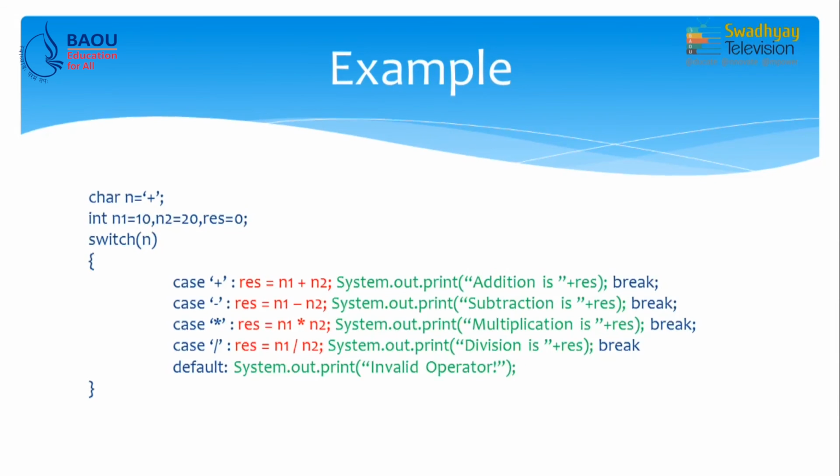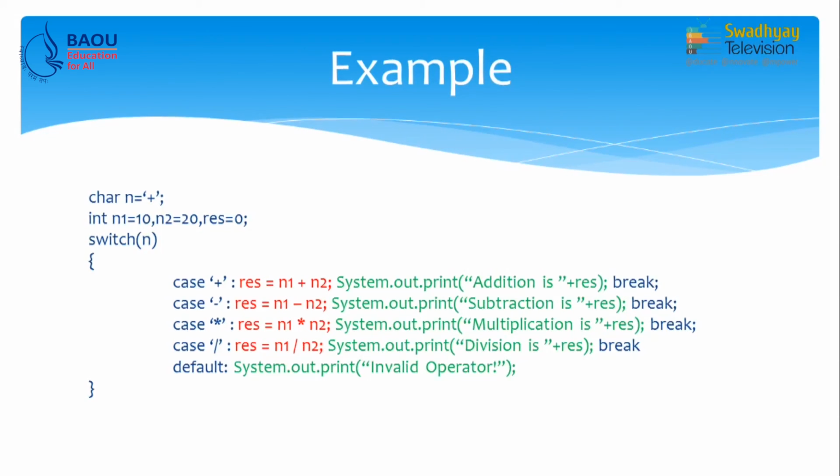Otherwise, the remaining case statements will be executed. If it is minus, we will perform subtraction and display the result on screen and we break. Similarly, other cases are executed whenever the value asterisk or slash is encountered in n.